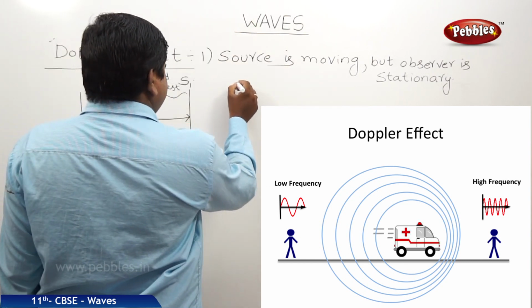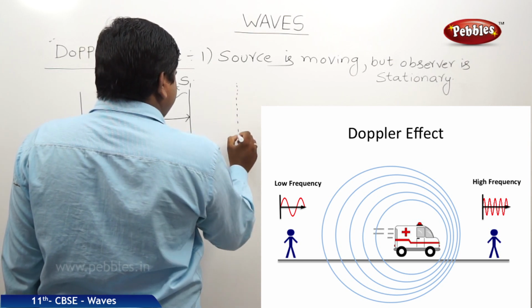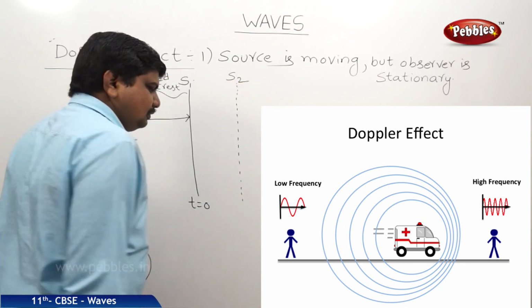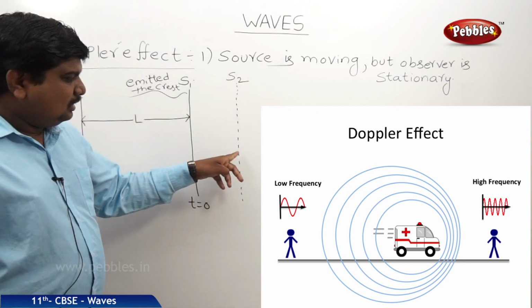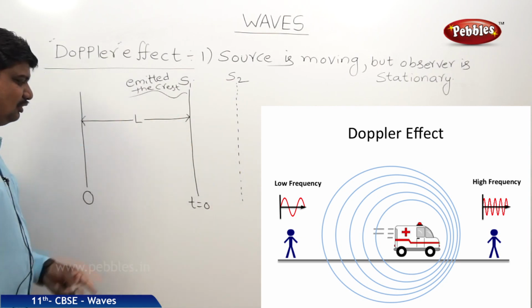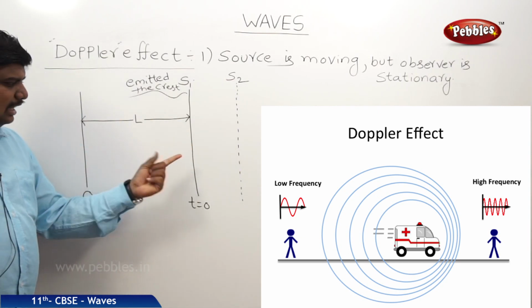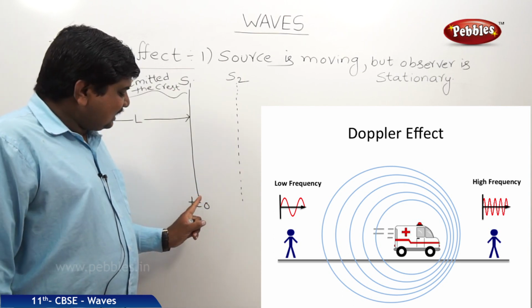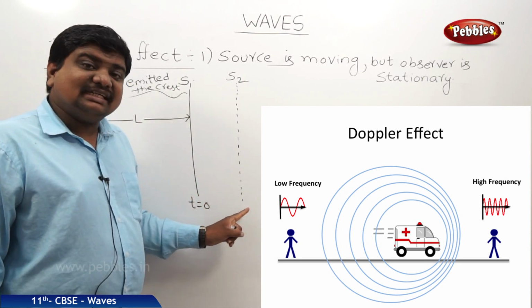So this is another position of the source after some time, S2. From S2 also it emits a crest, but what is the distance of this position from the observer? Here to here is L, and from here to here it has moved with the velocity Vs, and the time taken is t0.